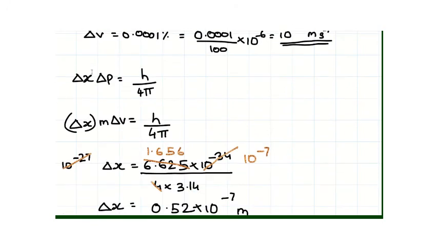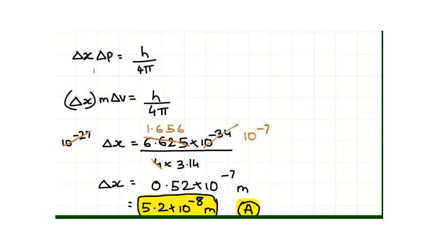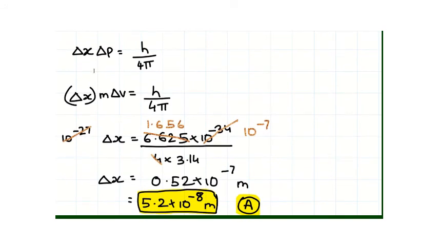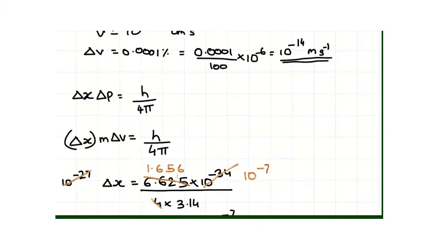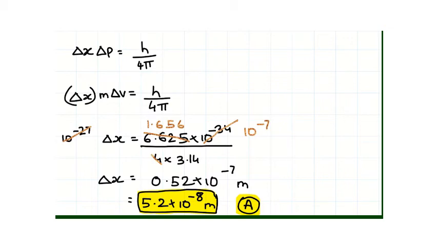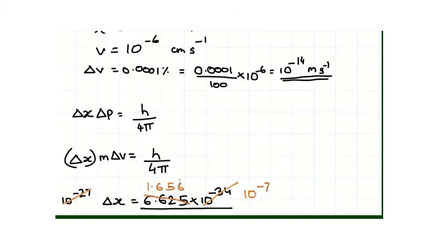Now, when we apply Heisenberg's uncertainty principle, we get uncertainty in the position into uncertainty in momentum equal to h by 4 pi. When we substitute the values for delta V and m, h and pi, we can get the value of uncertainty in position. That is a simplified value for 10 power minus 13 kg into 10 power minus 14 meters per second. Value of Planck's constant is 6.625 into 10 power minus 34. Pi is approximately 3.14, and when we cancel out, we get the uncertainty in position approximately 5.2 into 10 power minus 8 meters. That is option A.